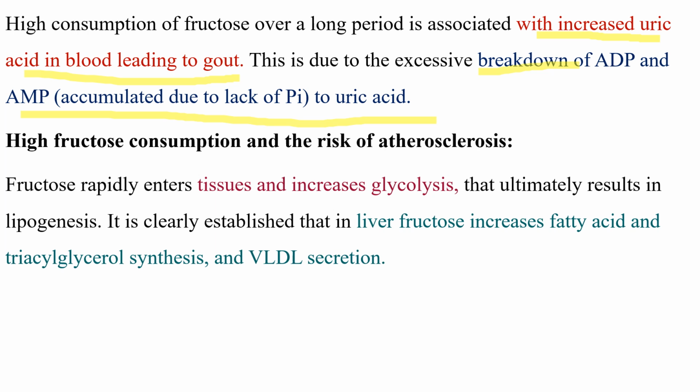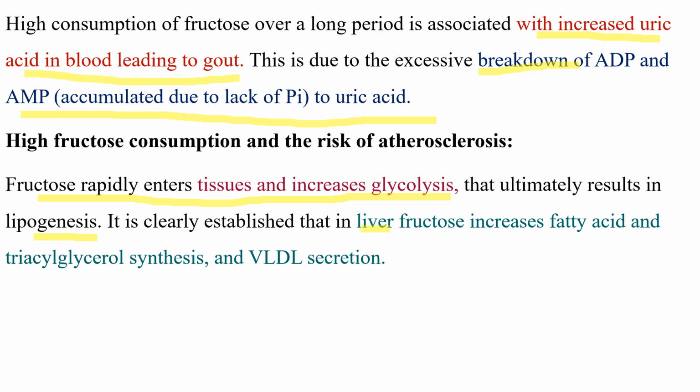High fructose consumption and the risk of atherosclerosis. So there is a relation between fructose consumption and atherosclerosis. Fructose rapidly enters tissues and increases glycolysis, which results in lipogenesis. We already discussed that in fructose metabolism there is the production of triglycerol, fatty acid and cholesterol, and high consumption of fructose causes lipogenesis.